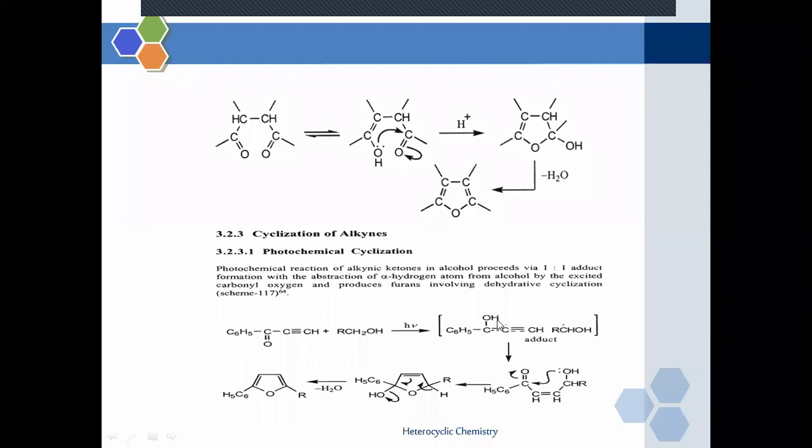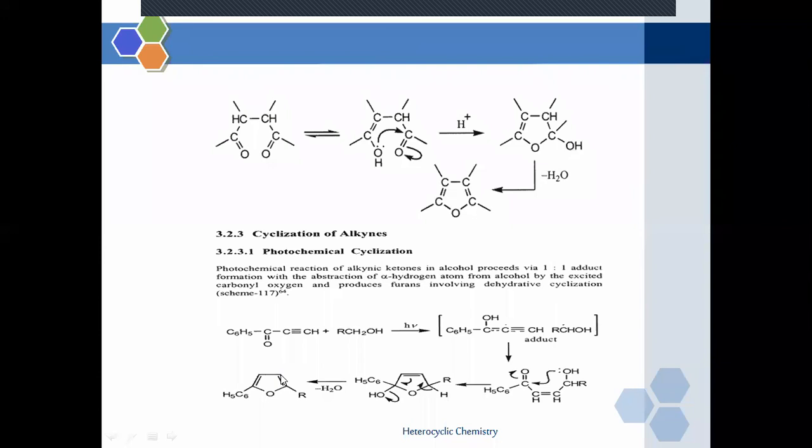They will abstract the hydrogen atom from this alcohol by the excited carbonyl oxygen, and they are going to form a cyclized structure of furan. This will undergo again removal of a water molecule. So this hydroxyl functional group and this hydrogen will be removed as a water molecule, and there is formation of substituted furan. Up till now we have discussed three methods to synthesize furan.